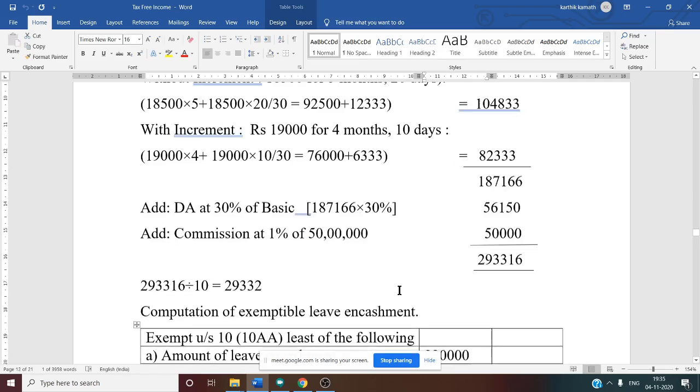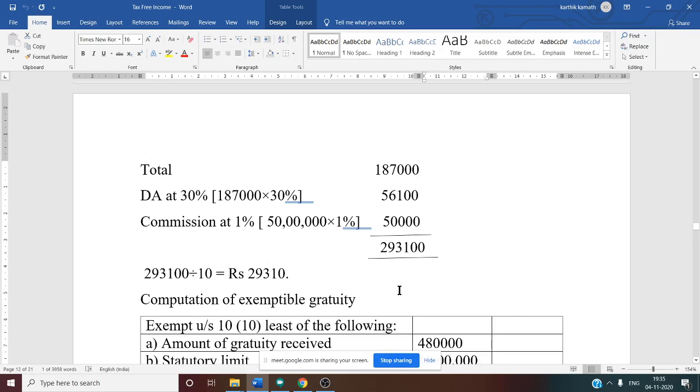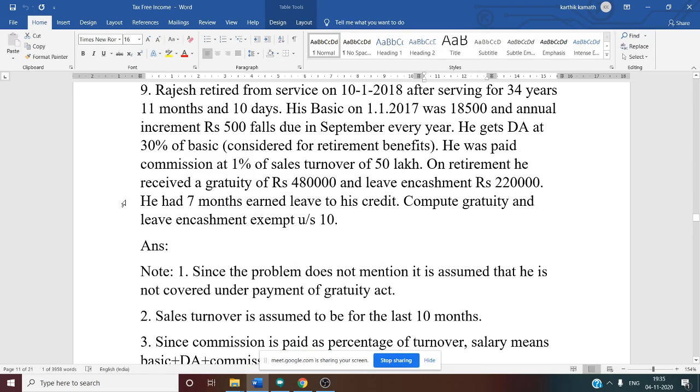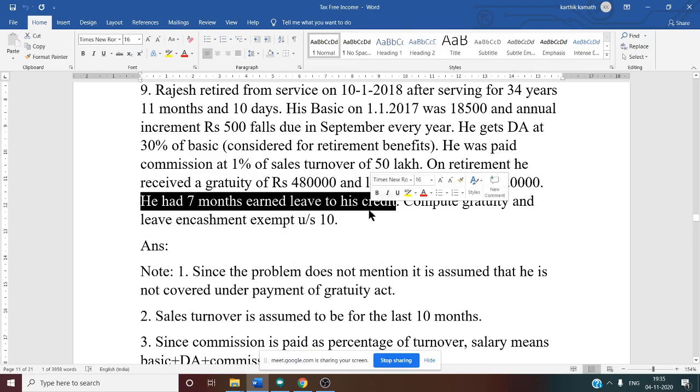Then the salary for the approved period of leave. Approved period of leave is given in the question. You see the question, he had 7 months earned leave to his credit. So this is our approved period of leave, that is 7 months. On this 7 months, he is now encashing his leave.